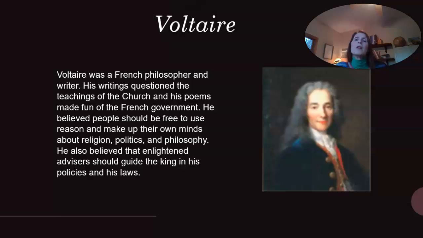All right, Voltaire. Voltaire was a French philosopher and writer. His writings questioned the teachings of the church, and his poems made fun of the French government. He believed people should be free to use reason and make up their own minds about religion, politics, and philosophy. He also believed that enlightened advisors should guide the king in his policies and his laws. So he didn't believe that the Sun King should have all of the reign or all of the rule, that he should have advisors to help him.